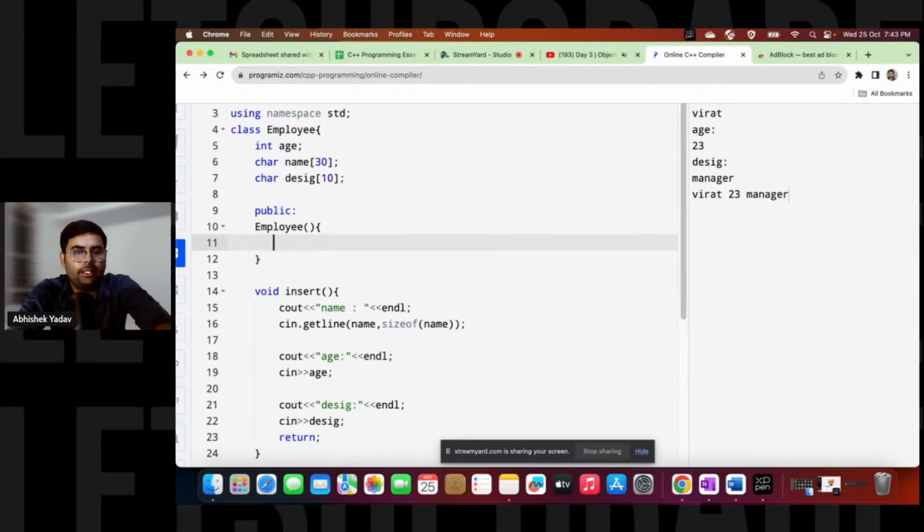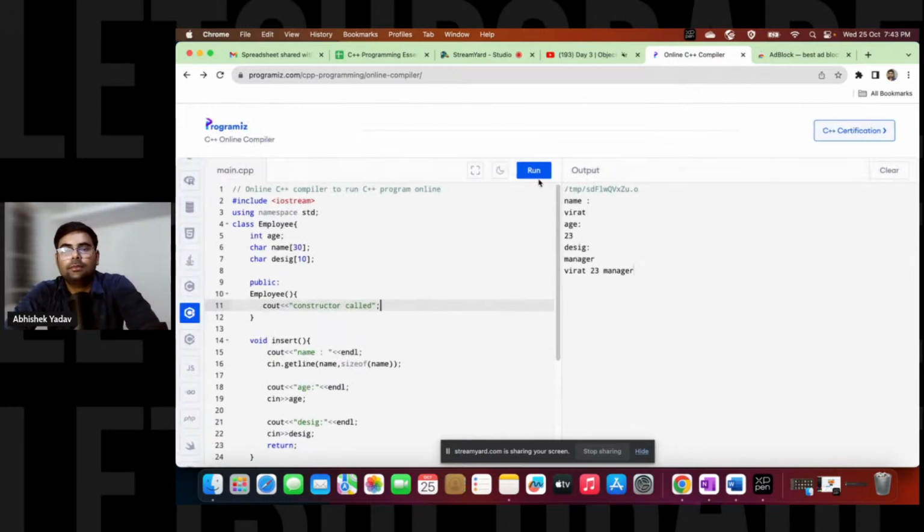23. Or what I can do here, let's see when it is getting called, right? That is cout, and "constructor called". Constructor called here, this one here, right? Let's run the code now.